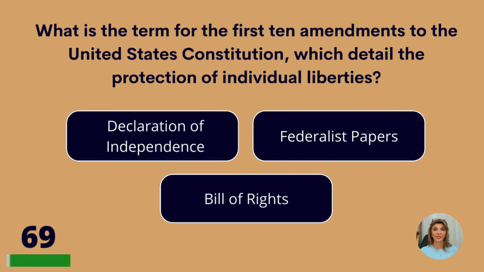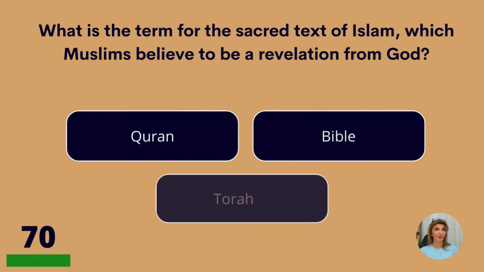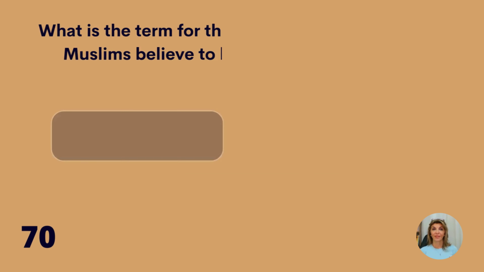What is a term for the first 10 amendments to the United States Constitution which detail the protection of individual liberties? The Declaration of Independence, Federalist Papers, or Bill of Rights? Bill of Rights. What is a term for the sacred text of Islam which Muslims believe to be a revelation from God? The Quran, the Bible, or the Torah? The Quran.